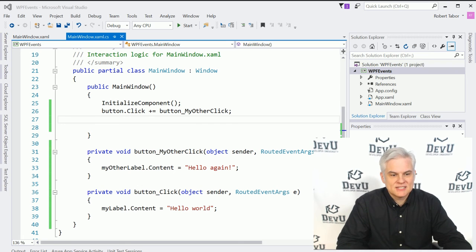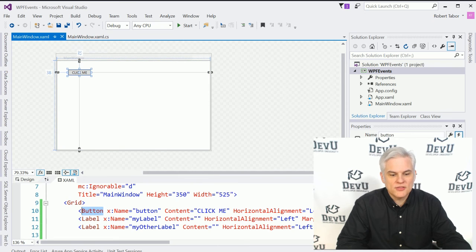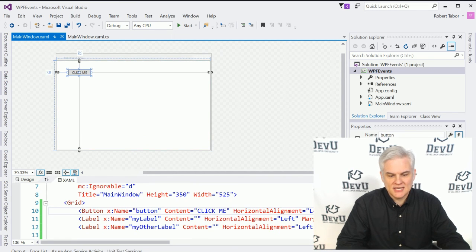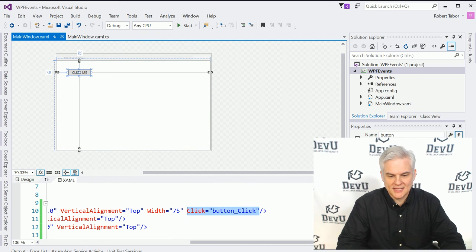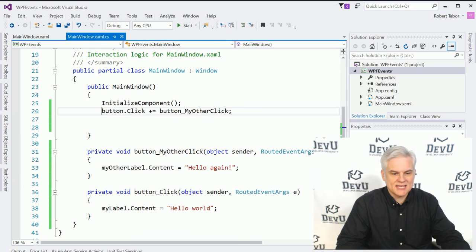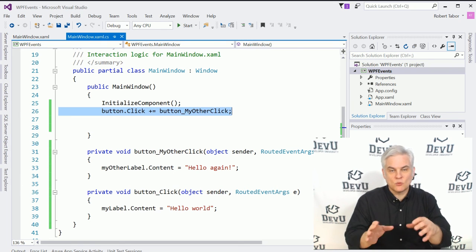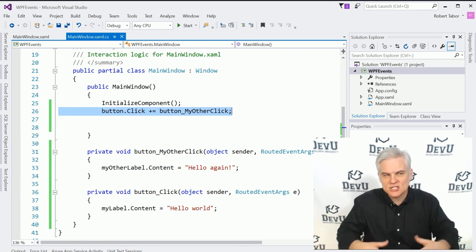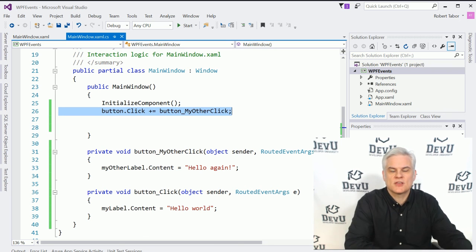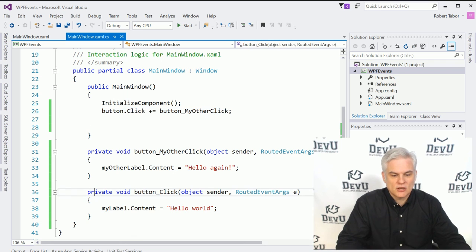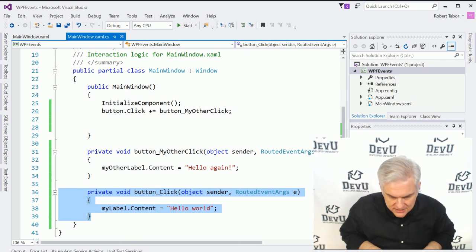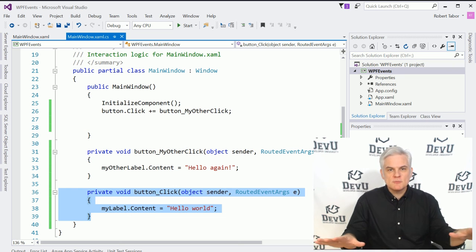Okay, and we can either rely on Visual Studio to wire things up for us in a very quick and elegant way, like we saw here in our XAML code, where we let it essentially do the wiring for us, or we can take control of that process of wiring, of attaching, of registering an event handler to a specific event, and then write the code ourselves to actually respond to that event being raised. Okay, so again, extremely important.